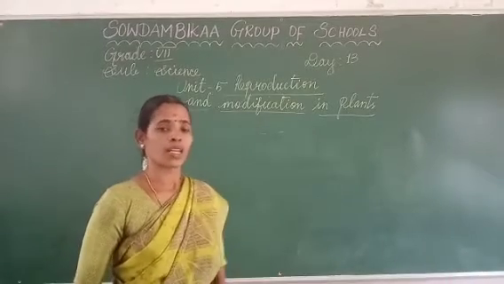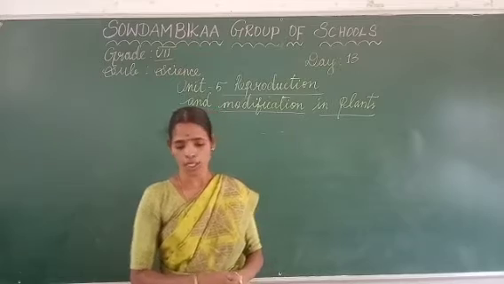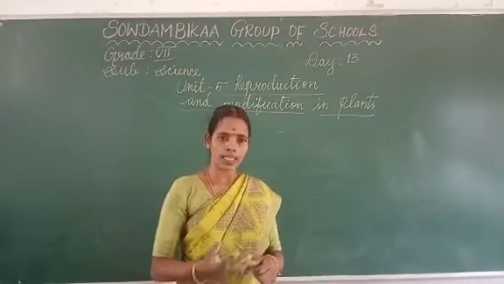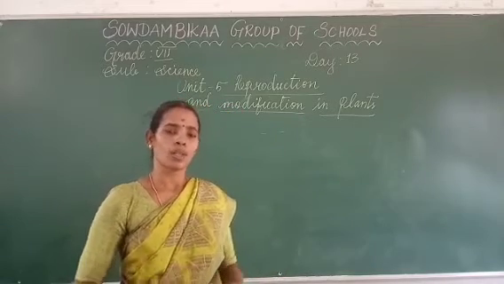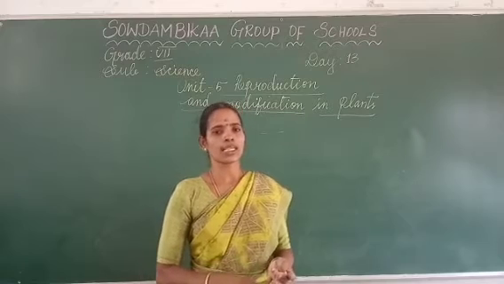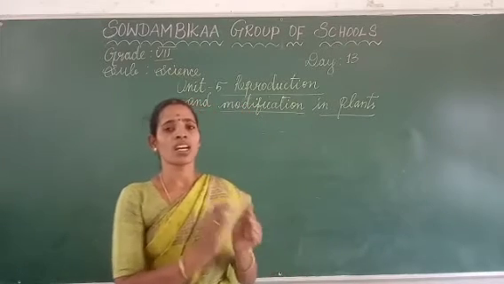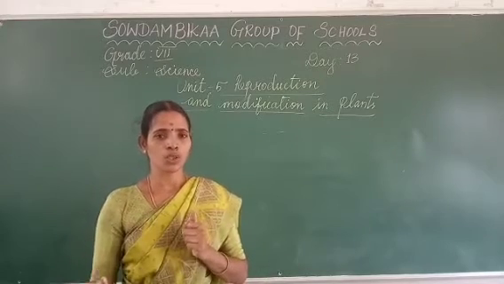The new plants are coming from the seed. So that is sexual reproduction, as seed is produced from a flower. Seed is produced from a flower by the process of pollination and fertilization. Pollination means what? The pollen grains reach the stigma.